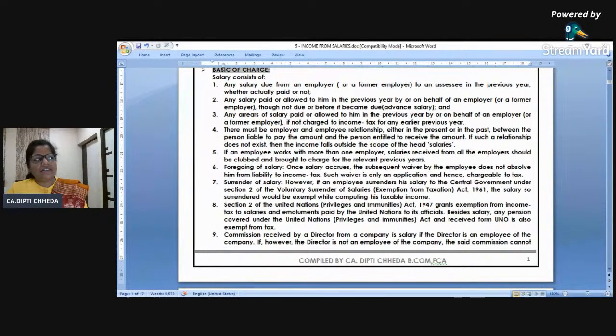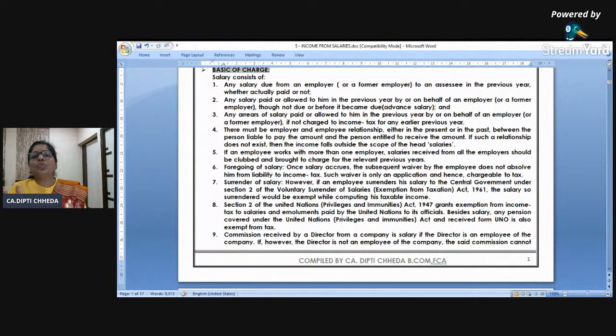Now, chargeability section says you can get salary from more number of the employees. No problem. You can get salary for part-time, full-time work. Jitna salary aa raha hai, everything will be taxable. Sometimes, suppose I am sending you for a project. I am sending my employee for a project for 2 years to Switzerland. And I am paying him 2 years salary in advance. Will it all be taxable?